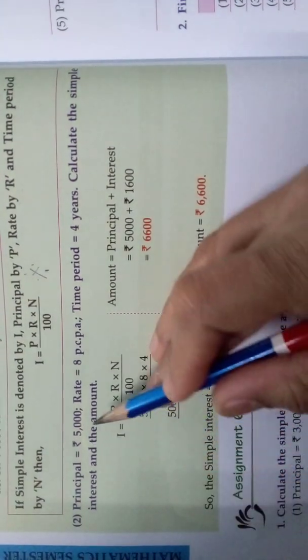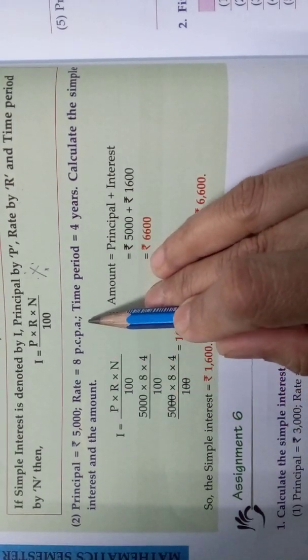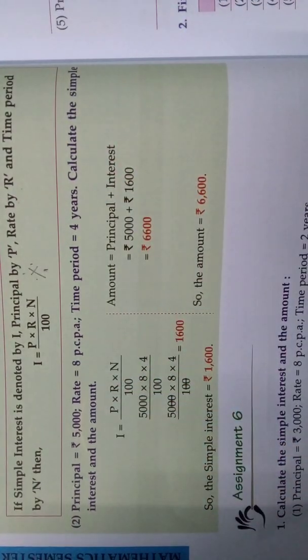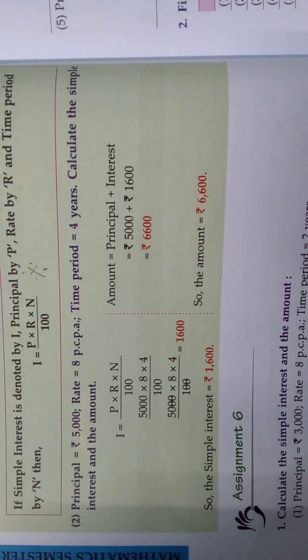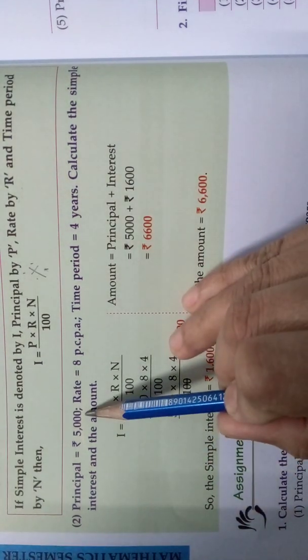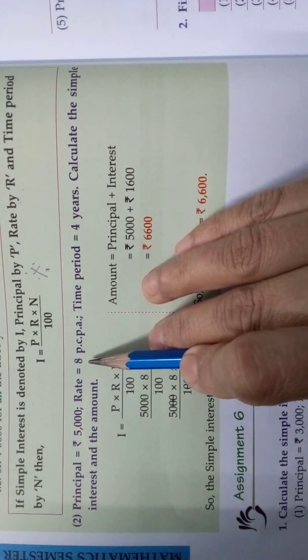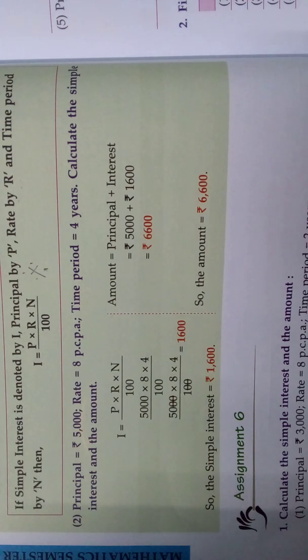Look here, principal is equal to 5,000 rupees. Rate of interest is 8% per annum. Time period 4 years. Calculate the simple interest and the amount. What you should find? You should find the interest and the amount. Amount is nothing but the principal plus interest. If you are getting 5,000 rupees as a loan from the bank, that is your principal, and the interest will be 8% per annum.